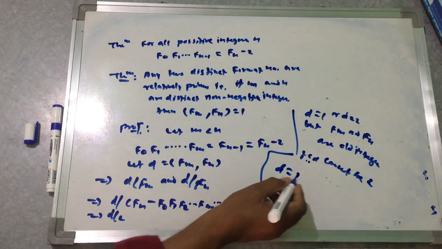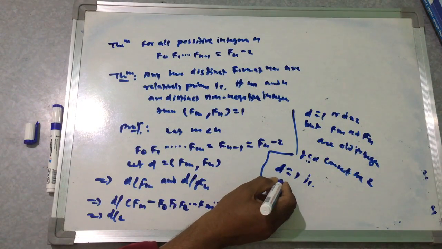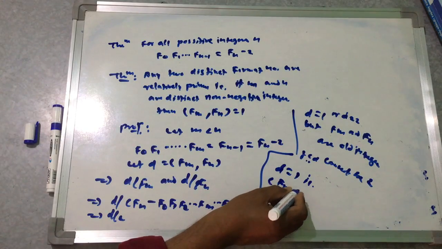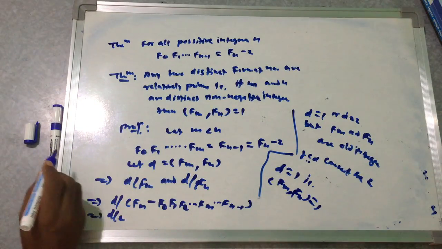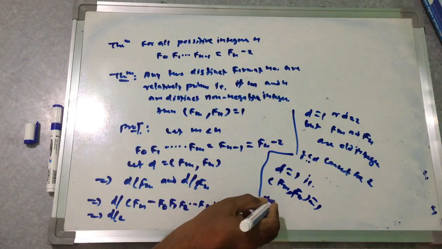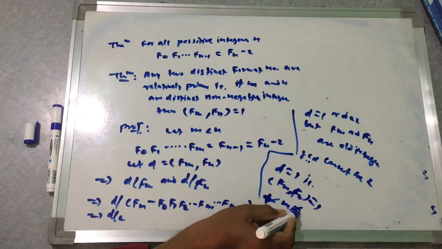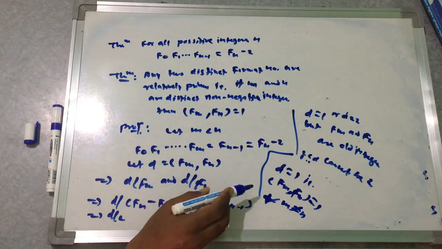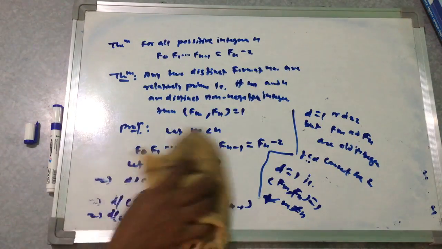That is, the GCD of Fm and Fn is equal to 1 for all m not equal to n. So this is the theorem. It means you can have this.